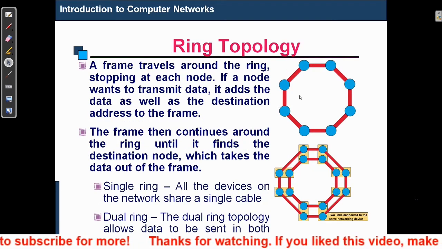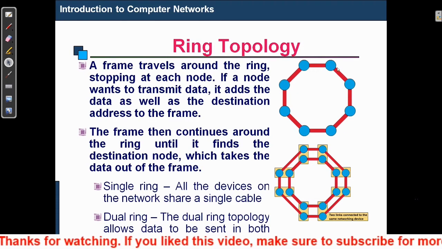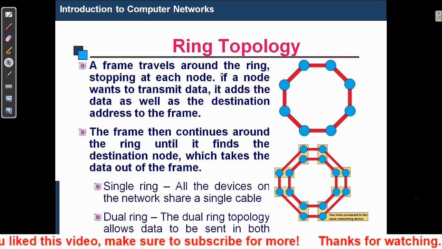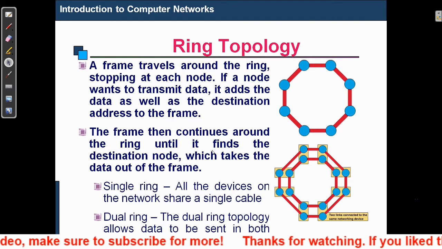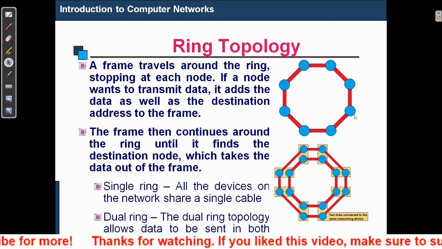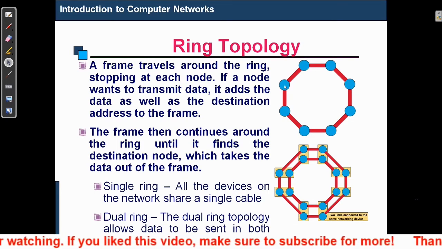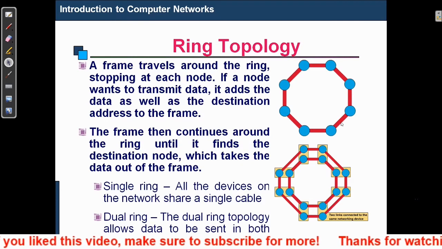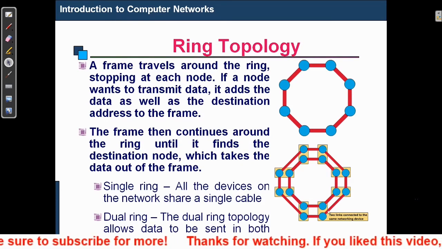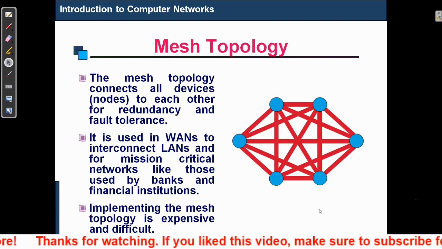Ring topology is another type, which we already discussed, in which all the computers are connected in a loop and provide a framework. This ring topology can be divided into two types: single ring and double ring. Single ring is simple, where a single loop is used. In double ring topology, we have a double network to provide security and a special method to the system.